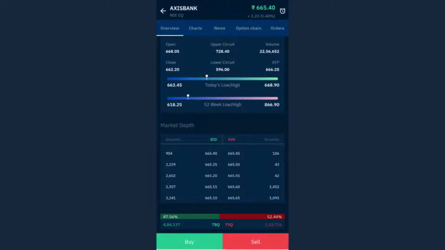So the market depth table shows the people who have placed a limit order. It only shows the people who are willing to buy or sell. They have just placed the order. The order has not yet been executed, right? They have not yet bought or sold. They have just placed their order till now, right? So that is what is shown in the market depth table.